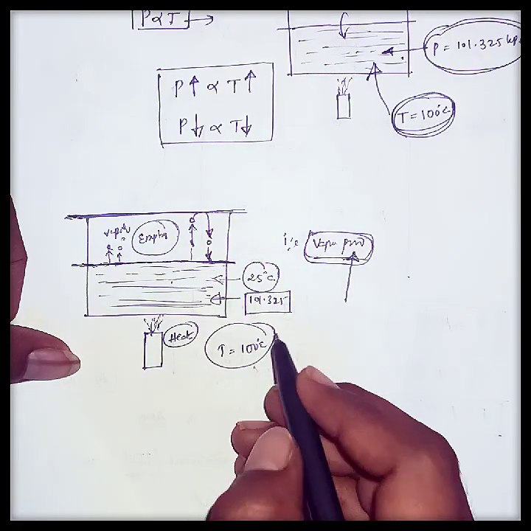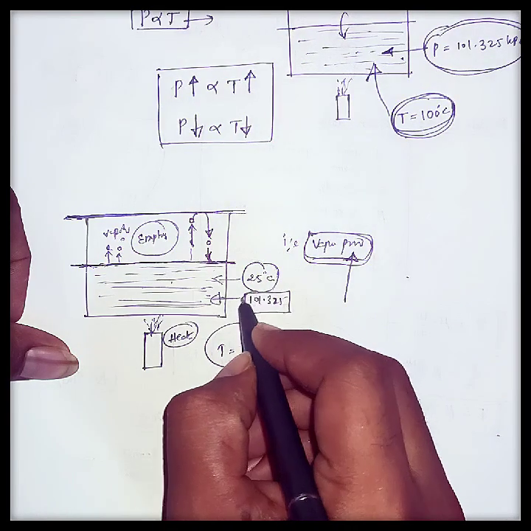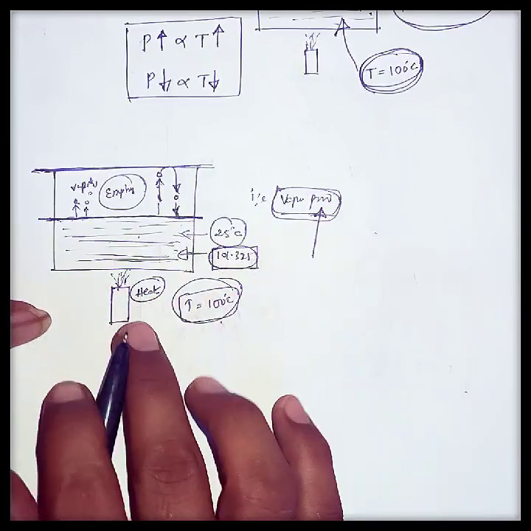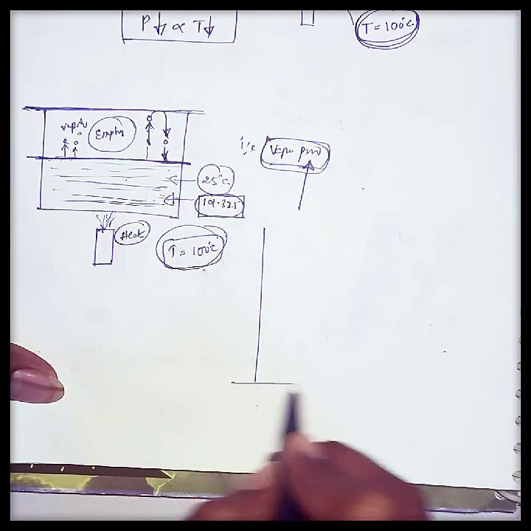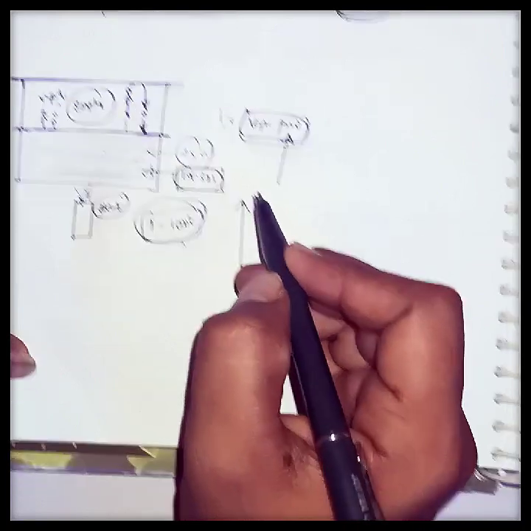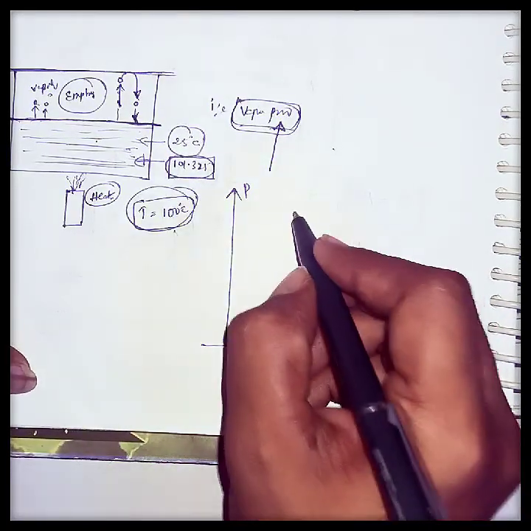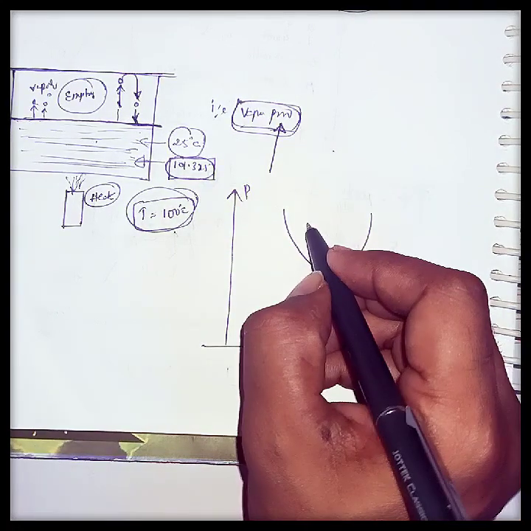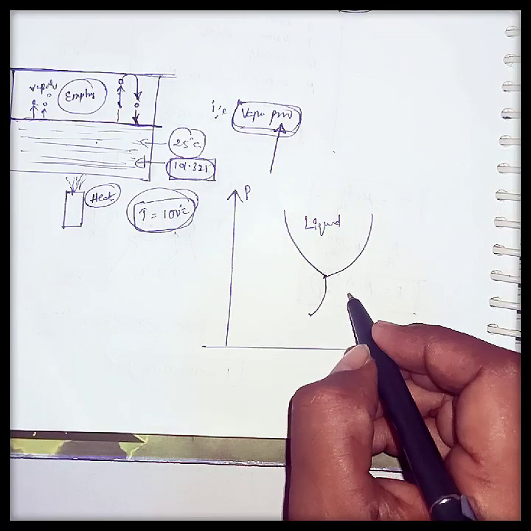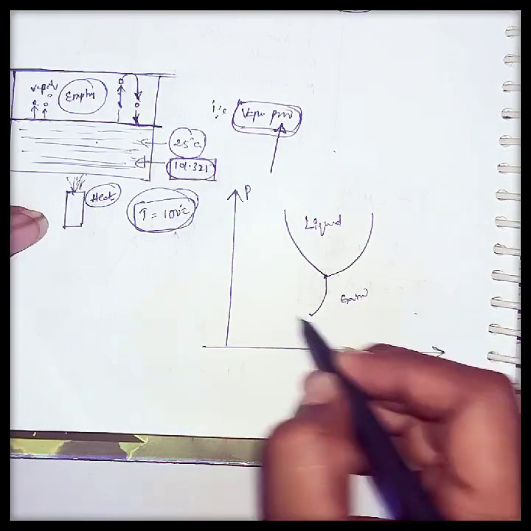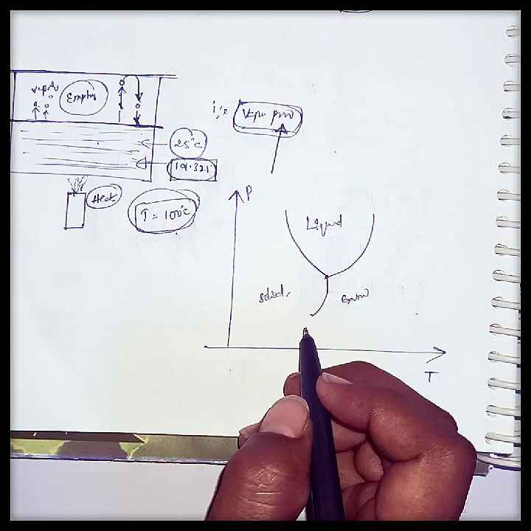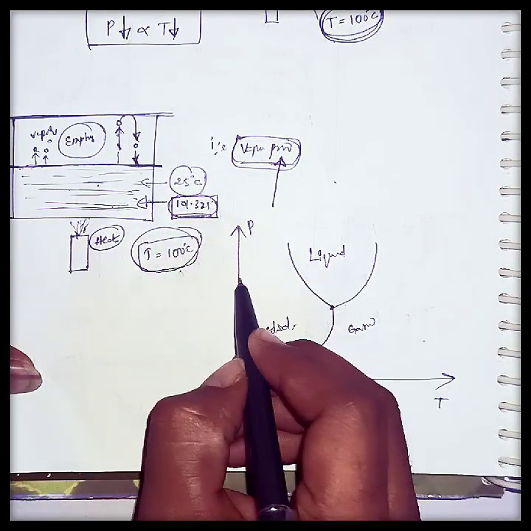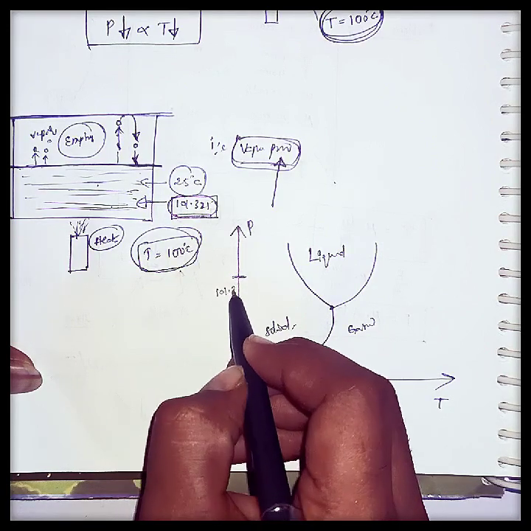Here what I did was keep the pressure of the liquid constant and just increase the temperature. If I represent this graphically, with pressure on the y-axis and temperature on the x-axis, and I draw the triple point of water like this, this is the liquid region, this is the gaseous region, and this is the solid region. Here for this liquid I keep the pressure constant. Let us consider that pressure as 101.325.